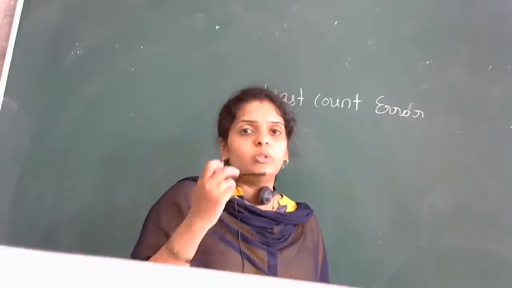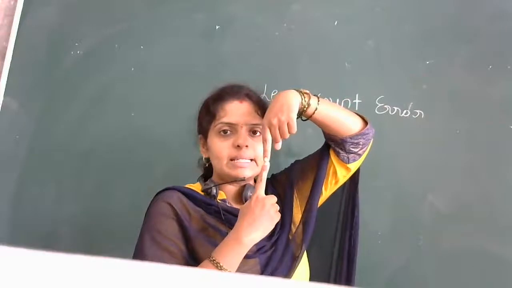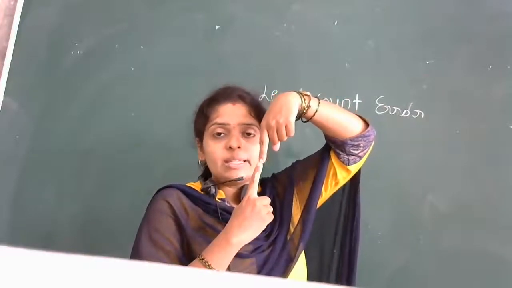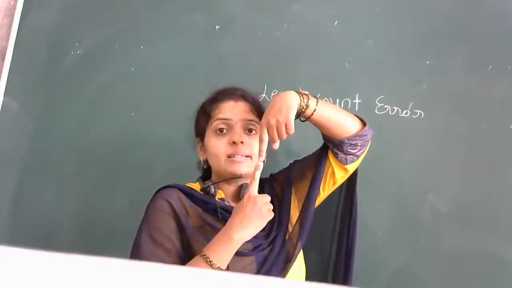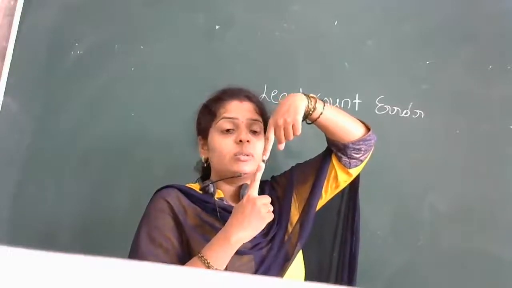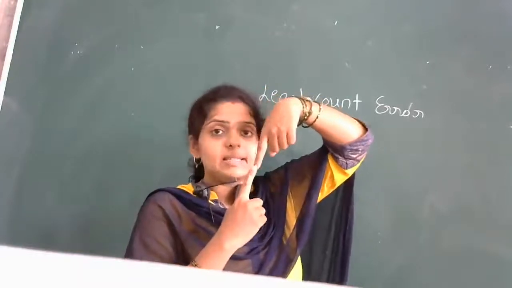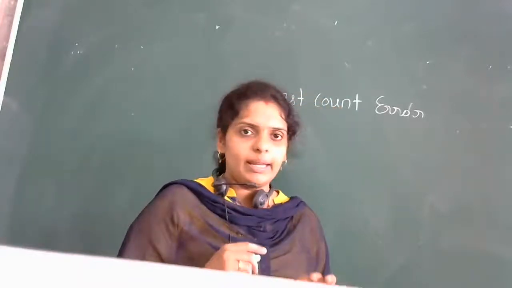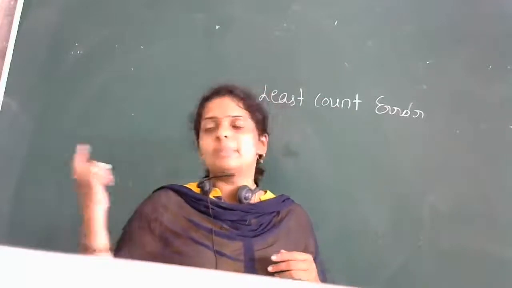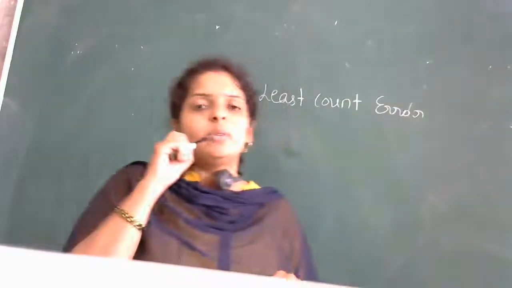So I told you if the 0 of the main scale and 0 of the vernier scale are not coinciding with each other, then it is known as what? Error. उसको हम क्या बोलते हैं? Error बोलते हैं. So here least count of that instrument, the error associated with that least count is known as what? Least count error. I'll see in the next class if possible. I'll get that instrument once again. I'll try to explain you that that vernier caliper is having a least count error as 0.01 centimeter.